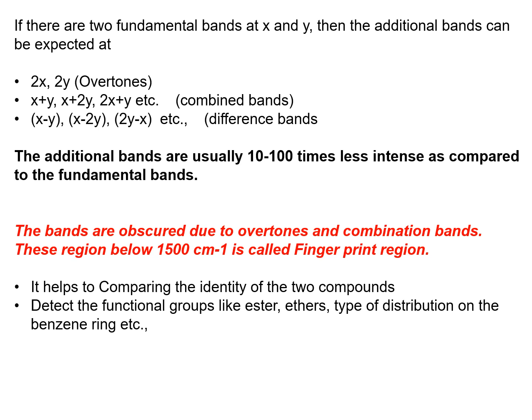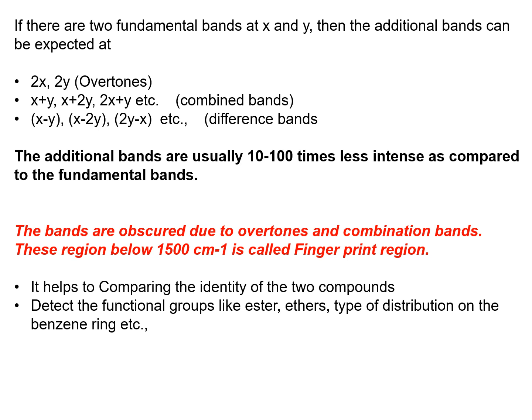The additional bands are usually 10 to 100 times less intense than the fundamental bands.